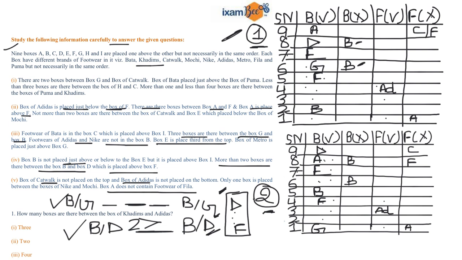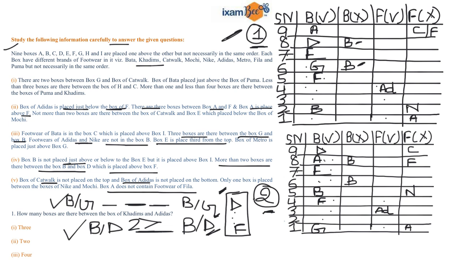Now you know that footwear of Adidas and Nike are not in the box B. So you can write a small hint over here that Nike cannot be placed over here. Accordingly, you can write a small hint in case number 2 that Nike cannot be placed over here.